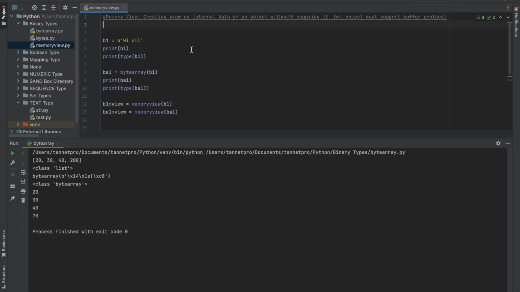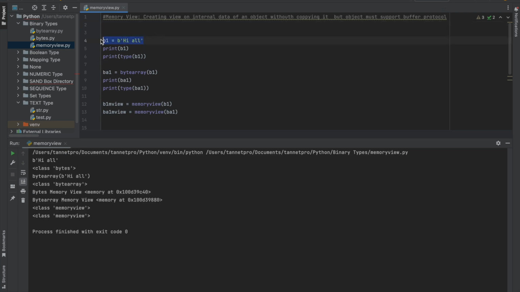If any data type supports the buffer protocol, it will show you the memory view. The thing is that it's without copying, right, you need not copy. So here I have given one example with code. Here again this is bytes, and I want to convert it to a byte array.